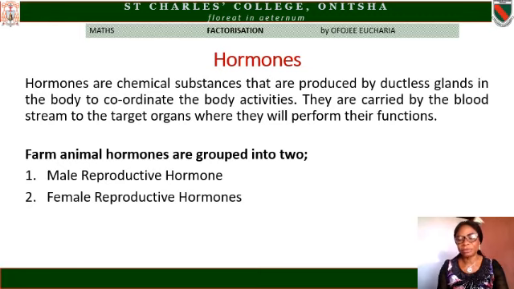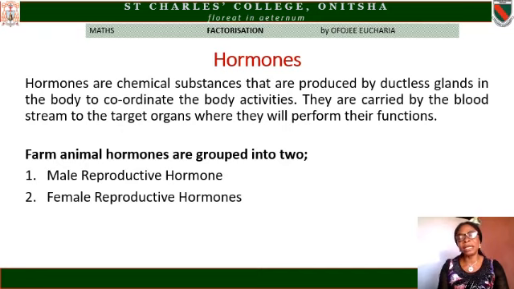Now to the lesson. Hormones. What are hormones? Hormones are chemical substances that are produced by the ductless glands in the body to coordinate the body activities. They are carried by the bloodstream to the target organs where they will perform their functions.